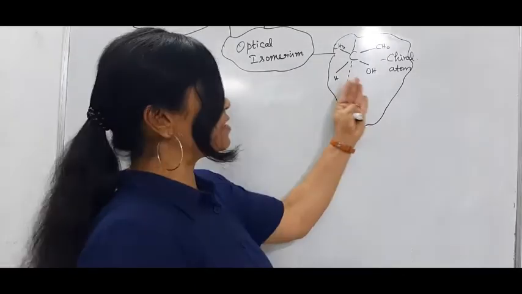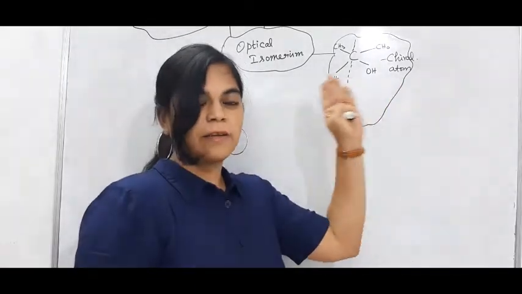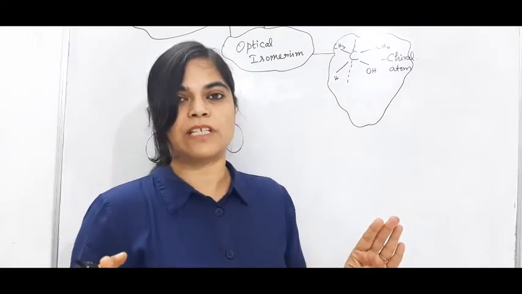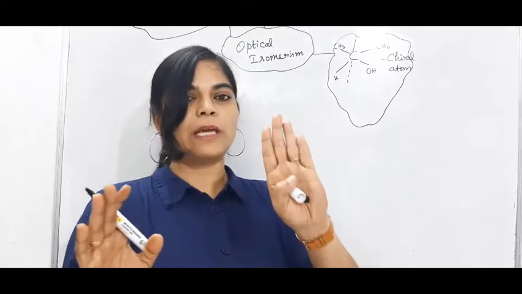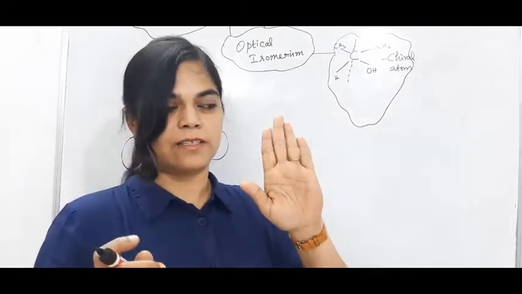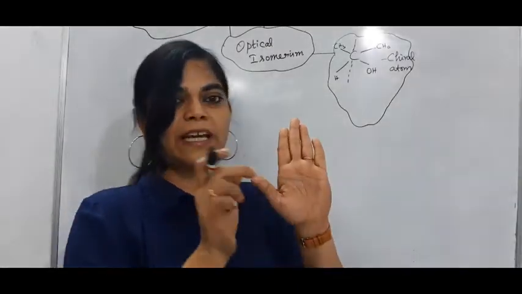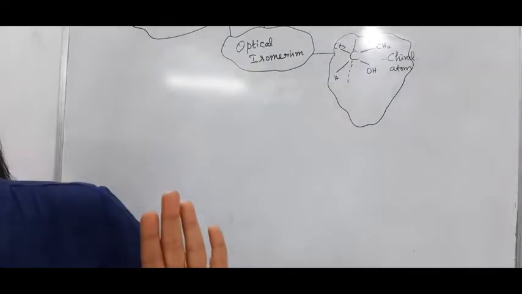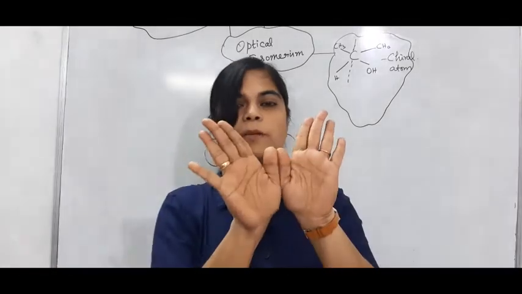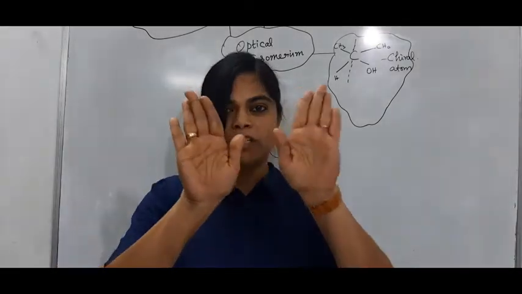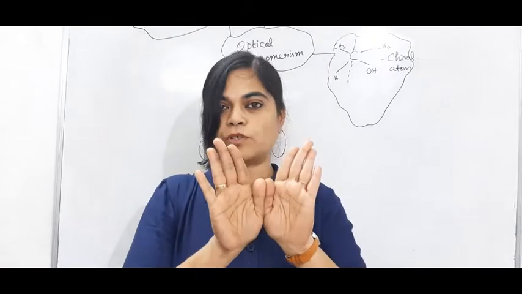Suppose you keep this in front of a mirror, the mirror image does not superimpose on the original. If you keep your fingers like this in front of a mirror, you get the same mirror image, which superimposes.